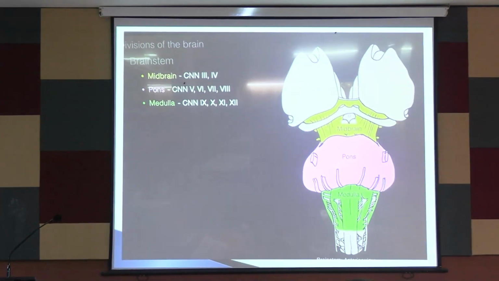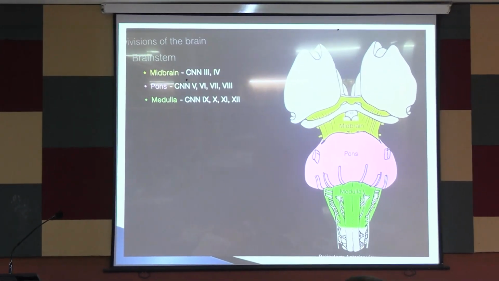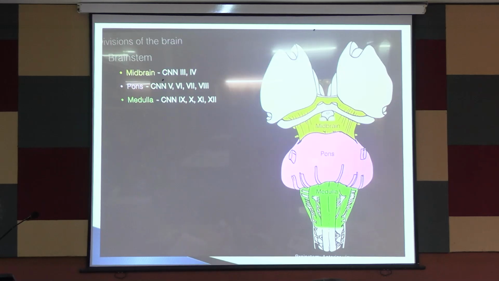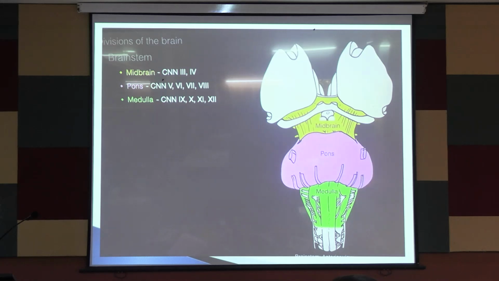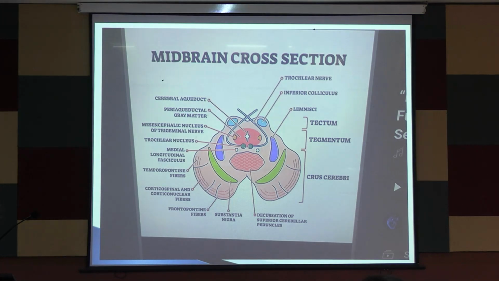Now, this is part of the brain, and you know how the cranial nerves are distributed. Cranial nerves 2 to 4: two are in the forebrain and midbrain, then the pons, and four in the medulla. This is how the cranial nerve motor nuclei are distributed. You know all these things.